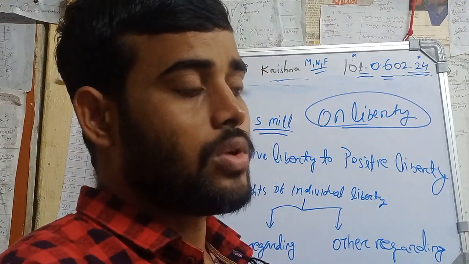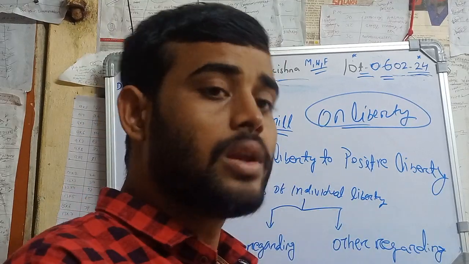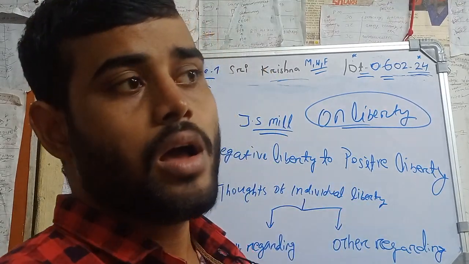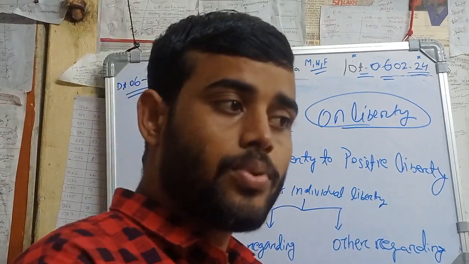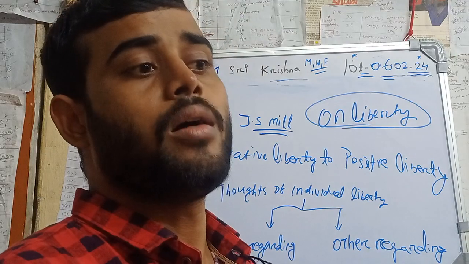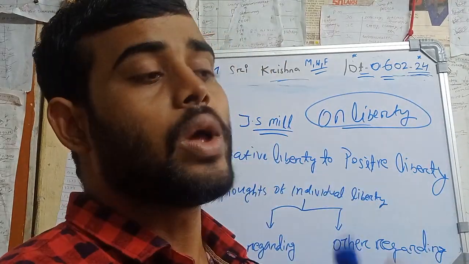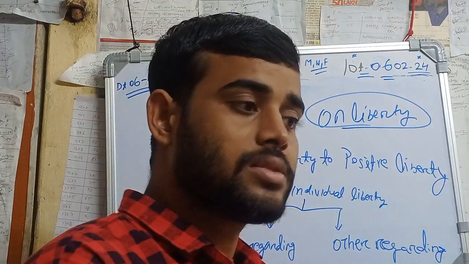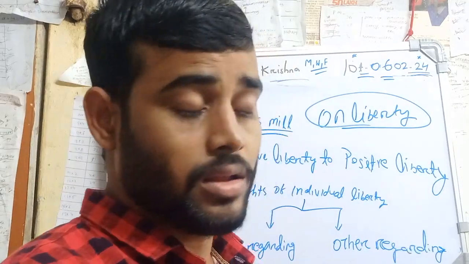He is one of the scholars who try to provide absolute liberty to the individual, that each and every person has the right to express their thought, even if it is a wrong idea. Everyone should have the chance to express their voice, their opinions freely. There will be no restriction.